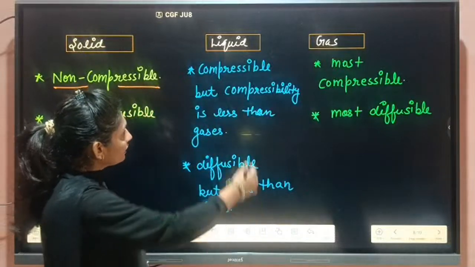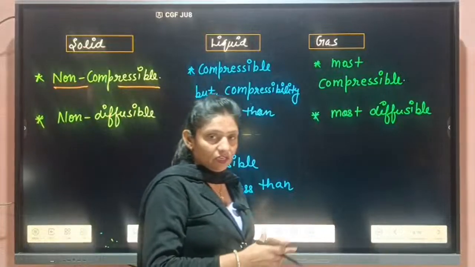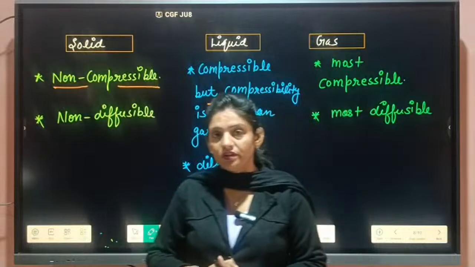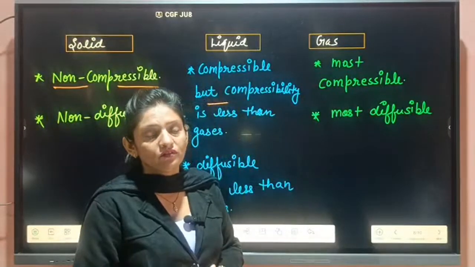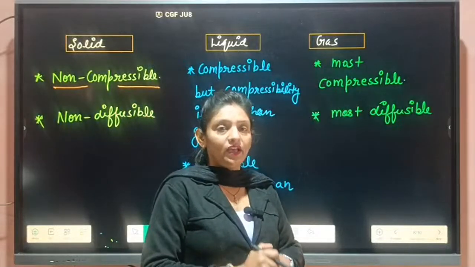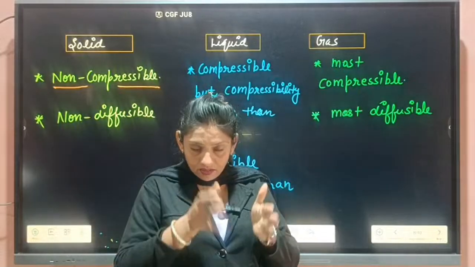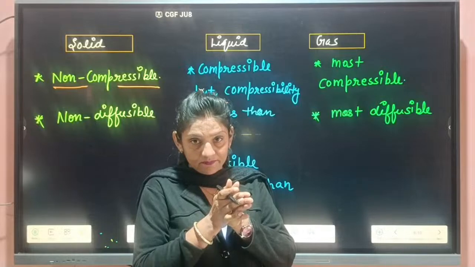But students, liquid have more space. In liquid, particles have more space as compared to the particles of the solids. They have less force of attraction as compared to the particles of the solids. That's why if we press them, then particles will come closer and they will occupy that space.